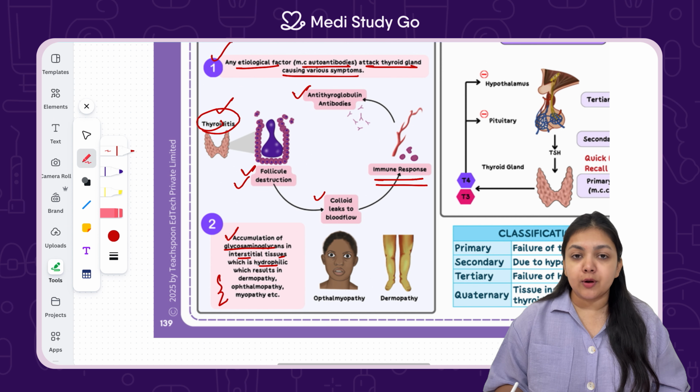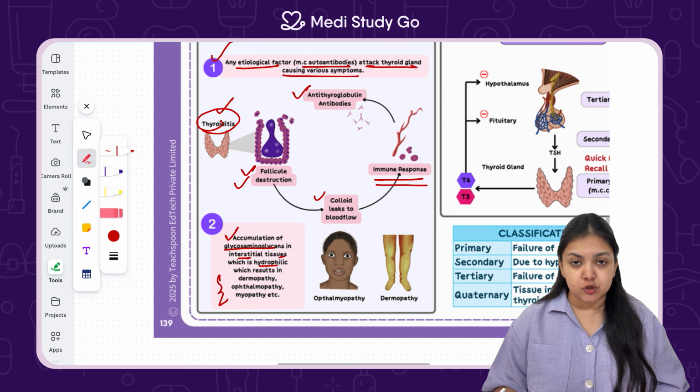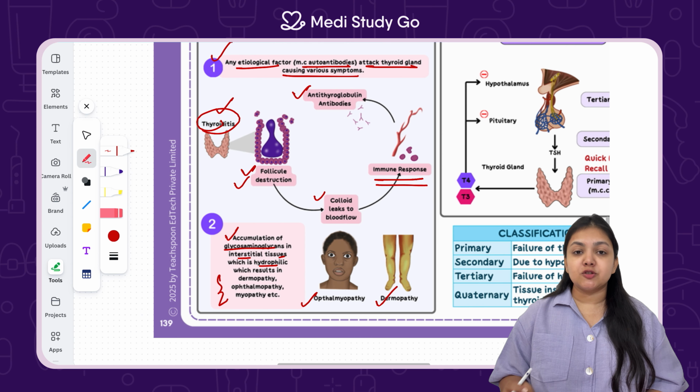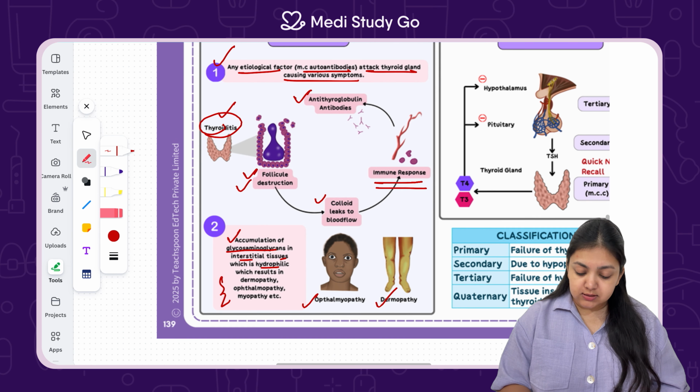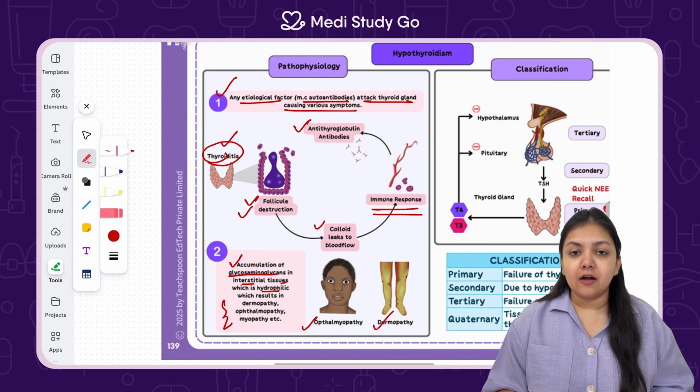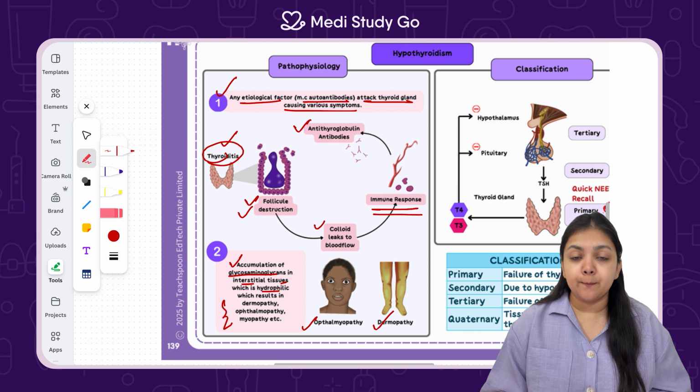So other than the thyroid hormone being affected, there is going to be accumulation of the fluid in several tissues, which leads to eye signs, that is ophthalmopathy or exophthalmos, and dermopathy, wherein the extremities are going to be swollen and fluid is going to be retained. So this is how the pathophysiology of hypothyroidism functions basically. After we know how a disease is progressing, we need to know what the disease looks like, how it presents.